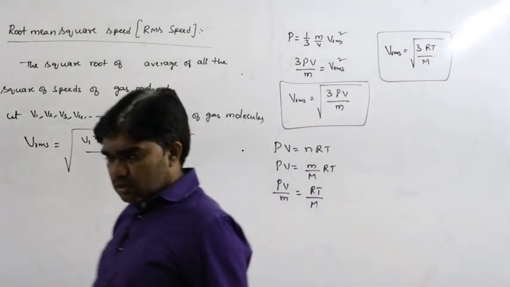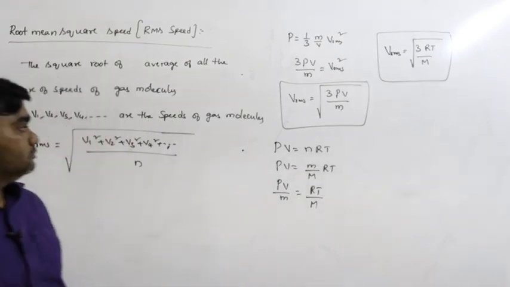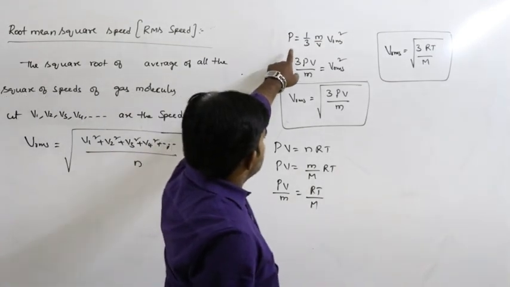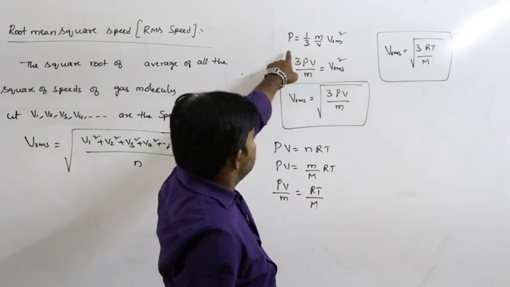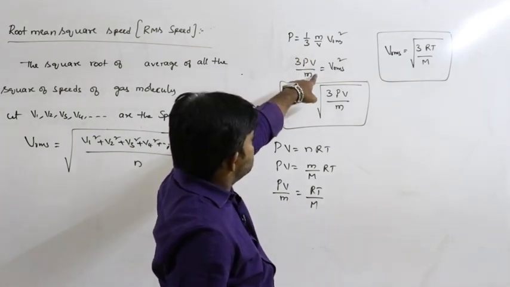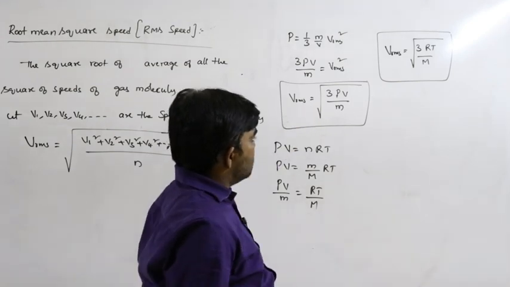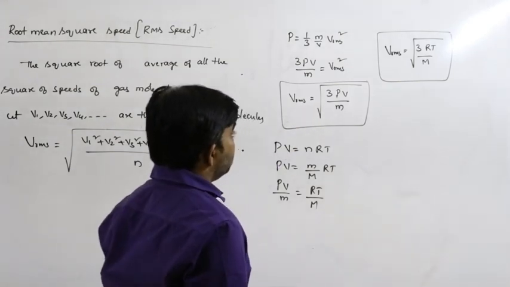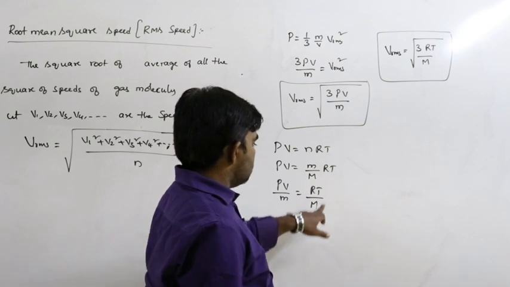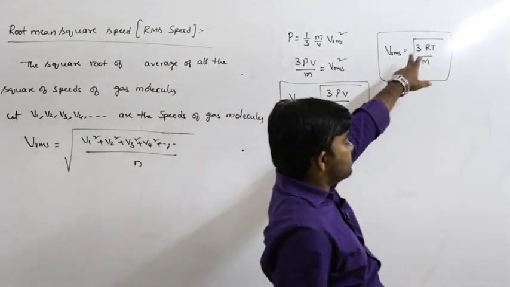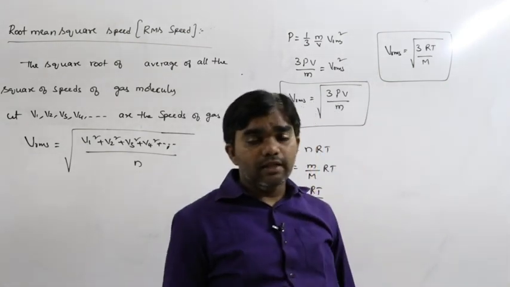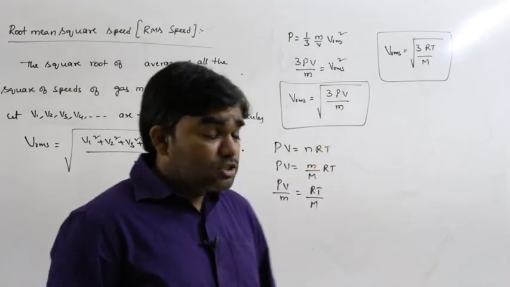Vrms is equal to under root 3RT by M. See here, this is the pressure, we derived that, and from this 3PV by M is equal to Vrms square. From this Vrms can be written as square root of 3PV by M. PV by M equals RT by M. Then Vrms equals square root of 3RT by M. So that is the RMS velocity.